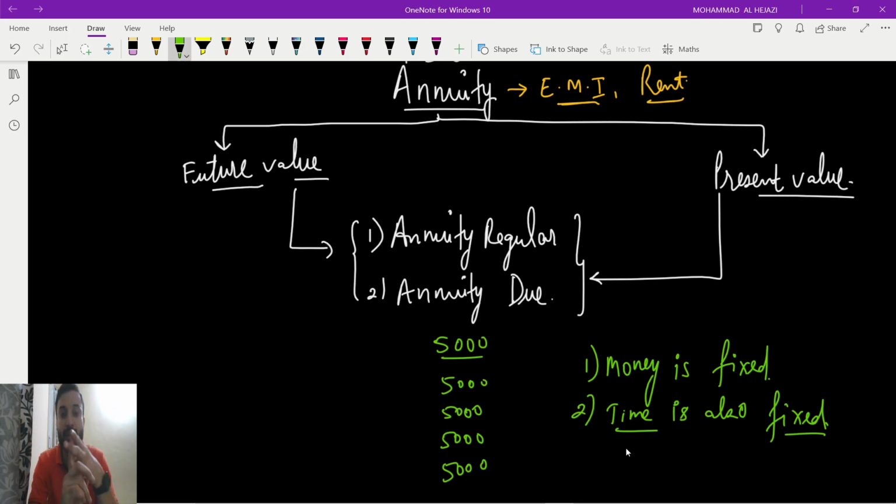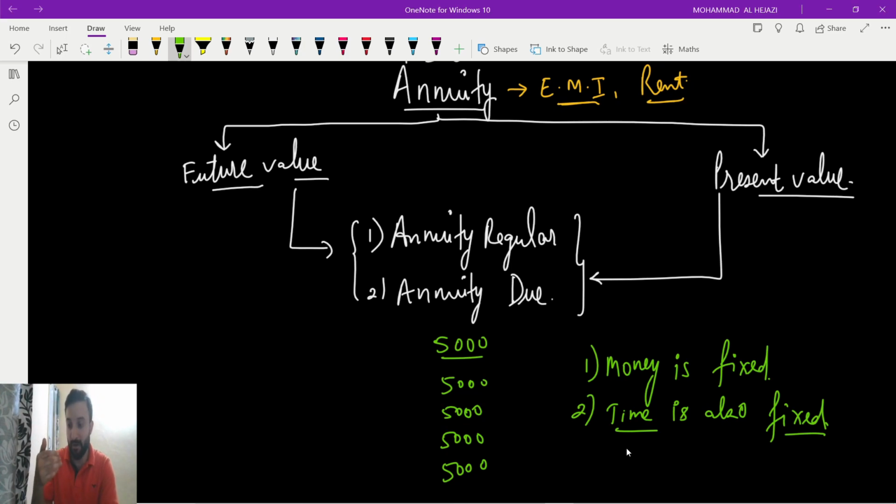First thing. Second thing is the time interval is also fixed. The time interval between two consecutive payments is fixed. Suppose you are paying the EMI on the 8th of every month. So every month you have to pay on the 8th. You can't pay on the 10th. You can't pay on the 6th. It will get automatically deducted on the 8th of every month, and the same amount. That is the annuity, where the amount is fixed and the time interval between two consecutive payments is fixed. So that's why they say annuity is a sequence of periodic payments.